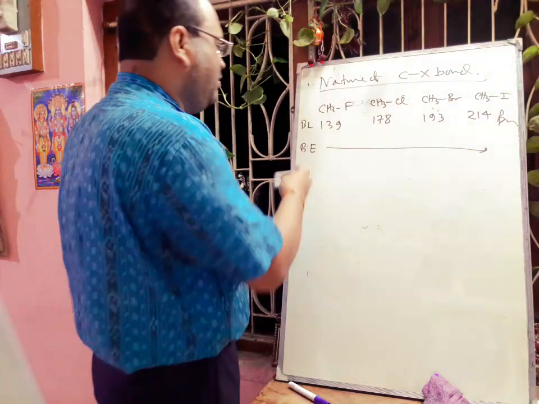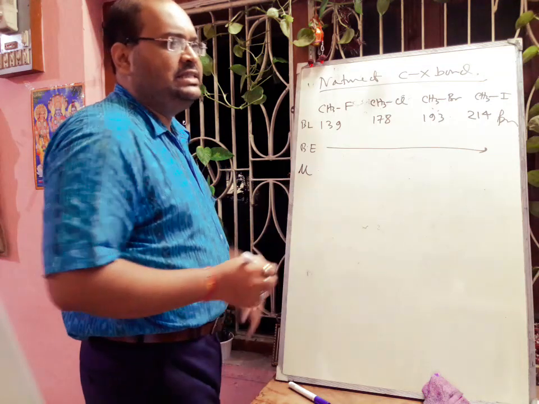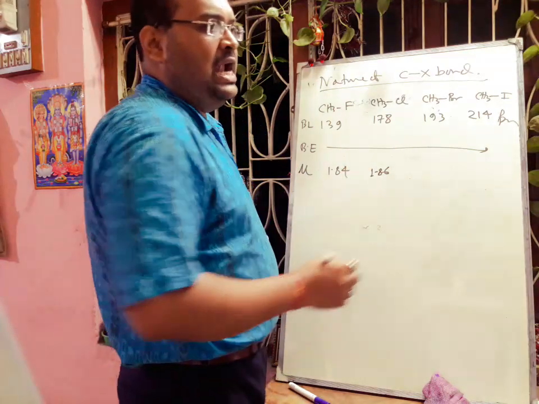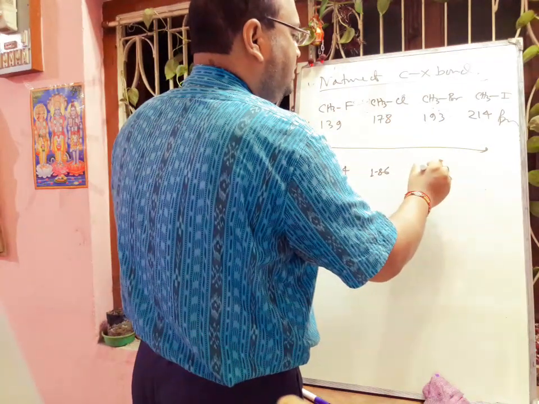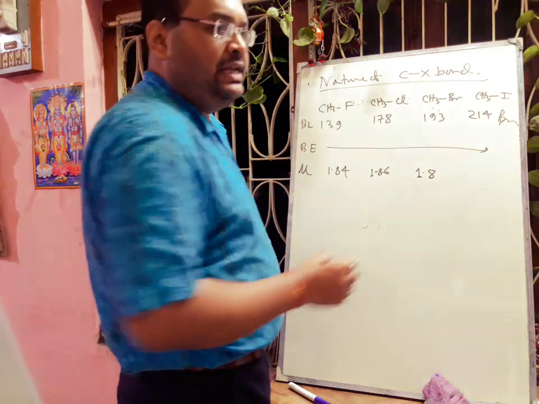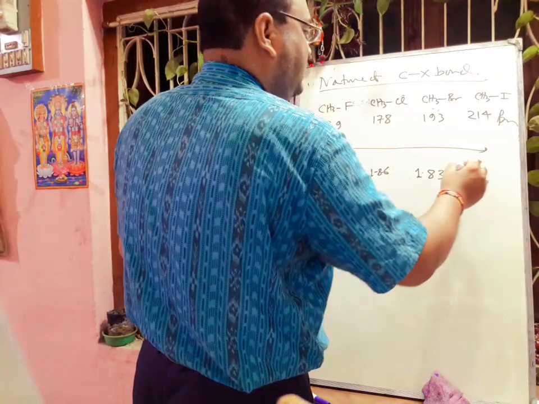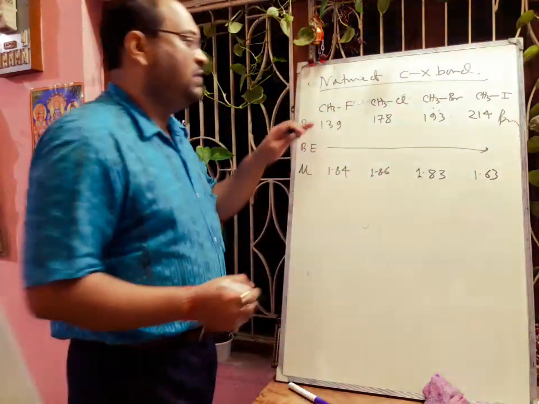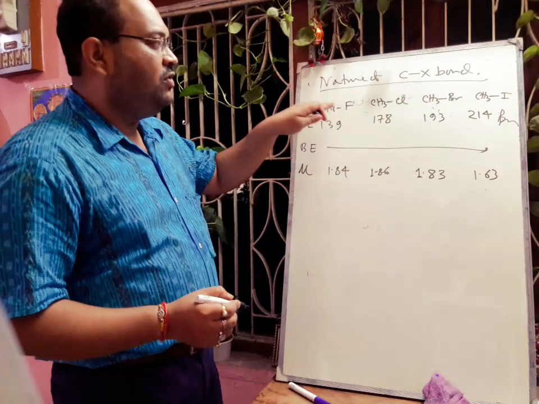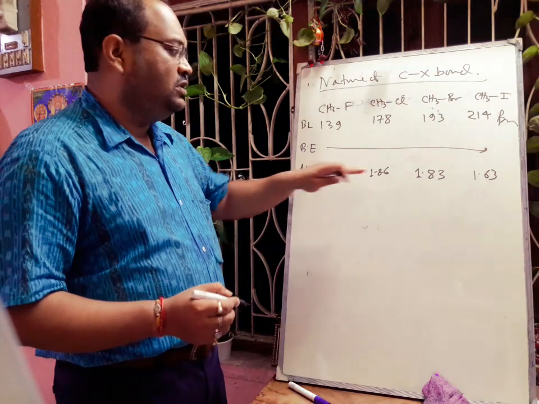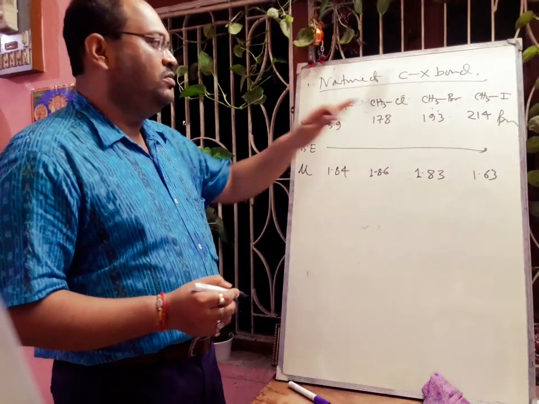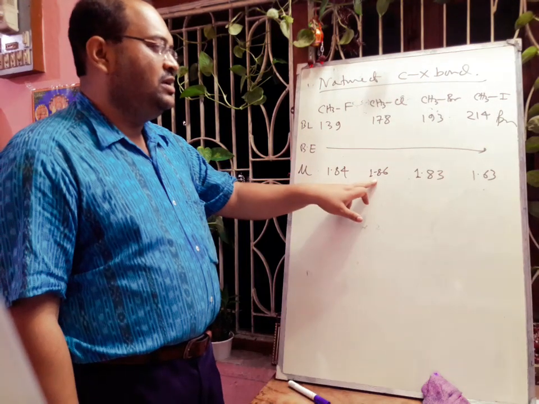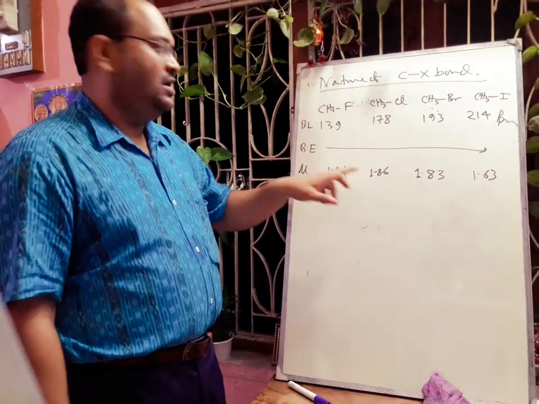Next, if we think about the dipole moment or mu value, the CH3F mu value is 1.84. In the case of CH3Cl it will be 1.86, and next one should decrease, 1.83, and next will be 1.63. So as the electronegativity from fluorine to iodine decreases, the mu value should decrease from methyl fluoride to methyl iodide. But in this case, one anomalous thing is there. In the case of methyl chloride, it is 1.86, greater than methyl fluoride.